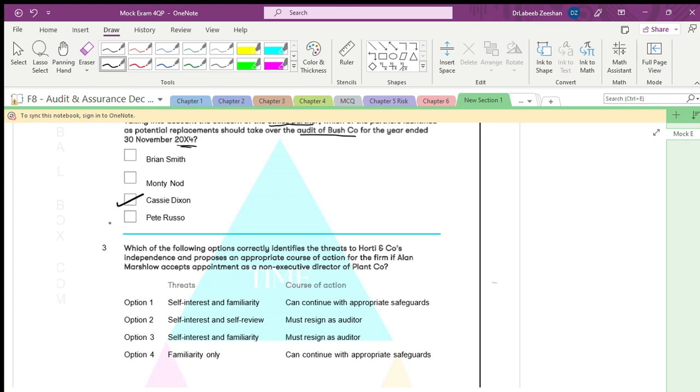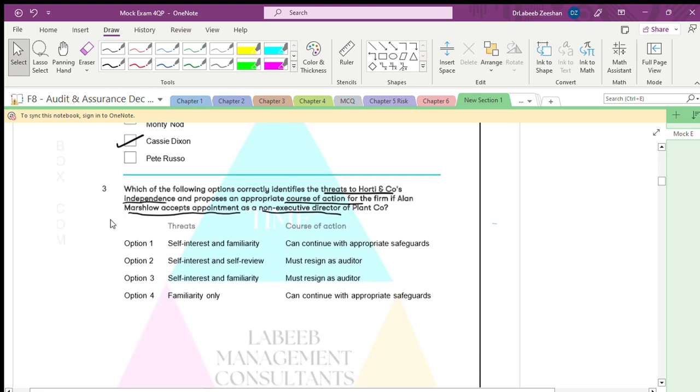Next, which of the following options correctly identify the threats to Horty and Company's independence and the appropriate course of action if Allen Marshall accepts appointment as a non-executive director? See, you have to be at one place. You cannot be in two places. Is it right? There is no familiarity here. He is working. The self-interest and familiarity. Familiarity is not there. He is working as an engagement quality control reviewer. Is it right? Can continue as an appropriate safeguard. This is also not true. This is also not true.